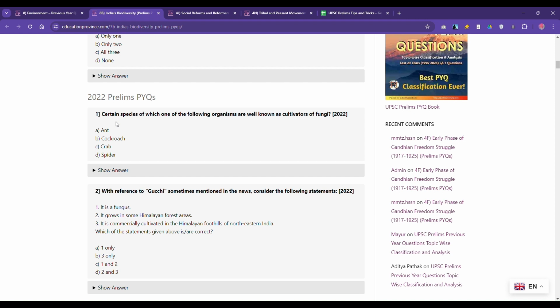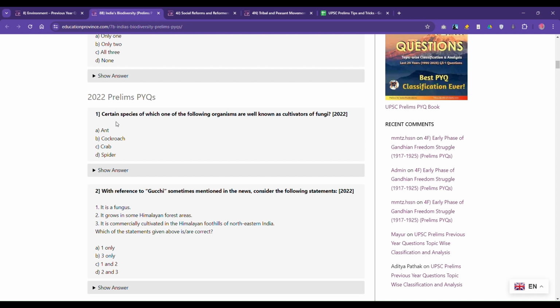Because crab, the way we have seen, lives underwater, and for fungi cultivation you need a different environment. You cannot cultivate it underwater, right? You need a moist kind of environment. So most likely I'll remove that. Spider: the most important characteristic of a spider is its web, right?